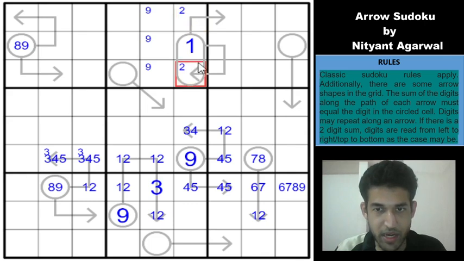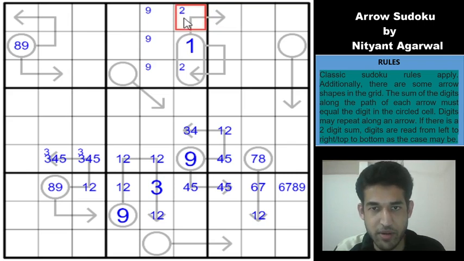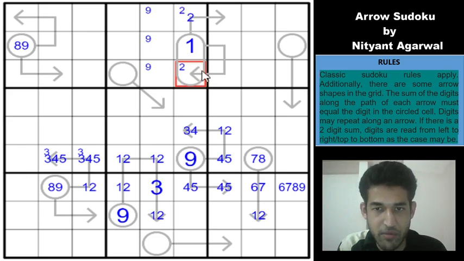Seems possible, but can I have a 2 here? If I have a 2 here, everything is possible, but I don't think we can have a 2 here, right? Because if you have a 2 here, for example, then the minimum value here becomes a 13, because you can't have 11 and you can't have 12 because of the 2 here. So the minimum will be 13, and 13 or any value above it cannot be satisfied by